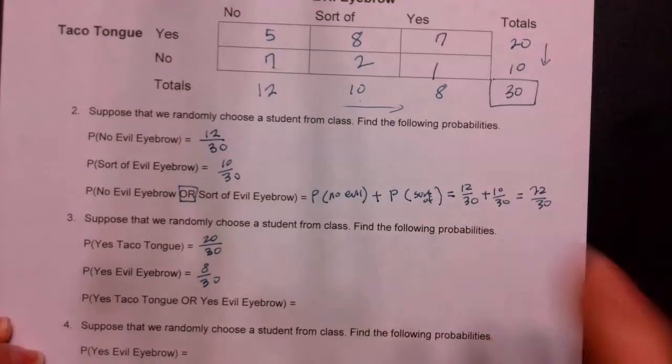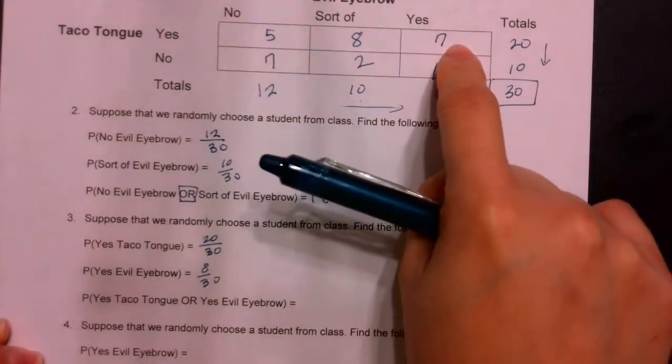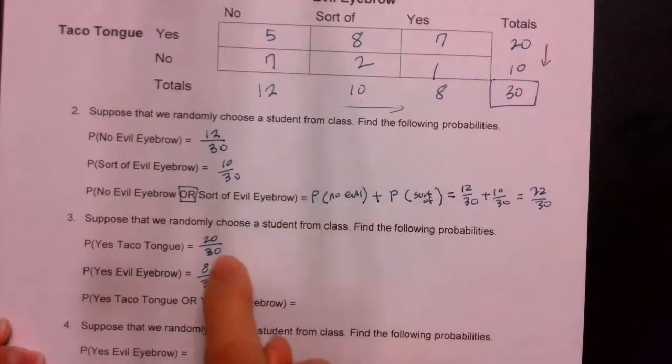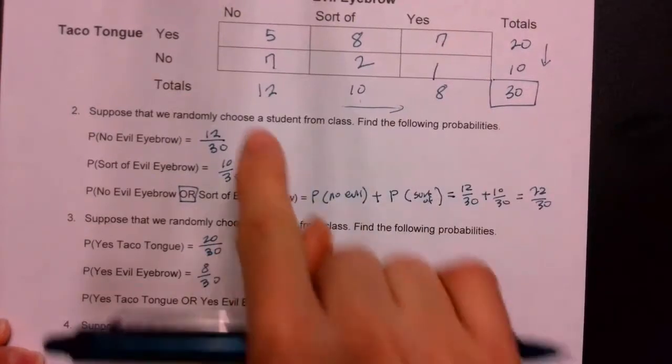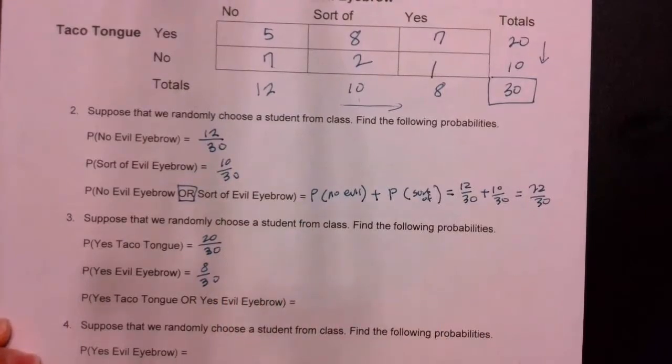Probability of yes, taco tongue. Technically, what are you supposed to do? You're supposed to just add these two. Isn't that what we did on the previous problem? Yeah, so you're supposed to get 28 over 30.